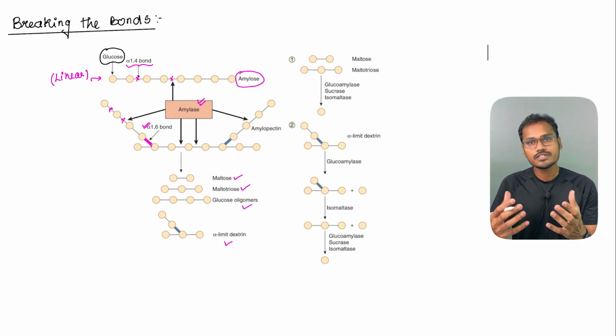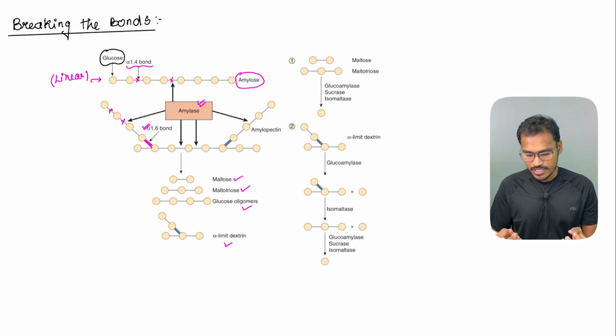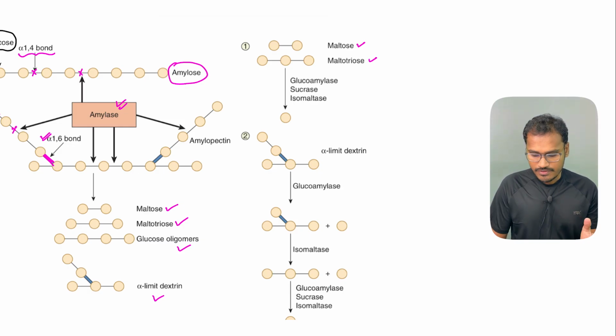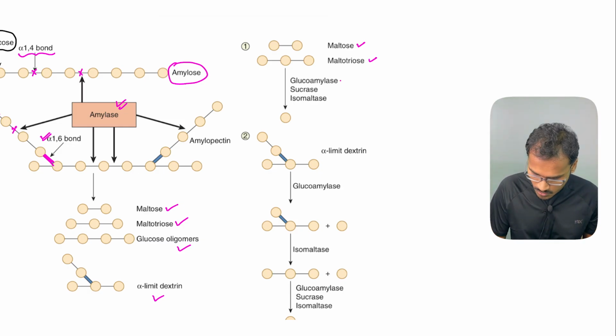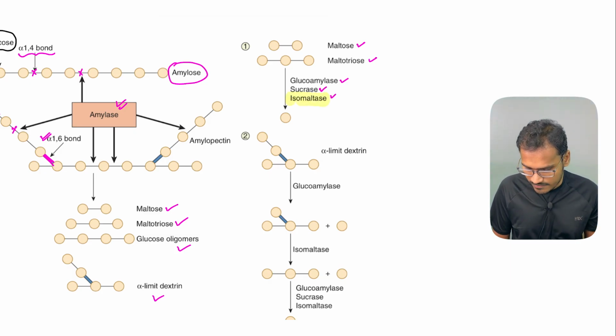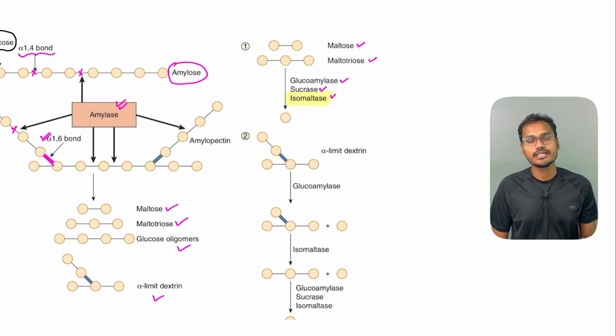So now we have to further break down this maltose, maltotriose and alpha-dextrins to smaller molecules. So the maltose and maltotriose, as you can see here, will undergo much more molecular division with the help of the enzymes glucoamylase, sucrase and isomaltase. So this isomaltase is very important for breaking them and then bringing down the final molecules, which could be glucose or some other molecules.